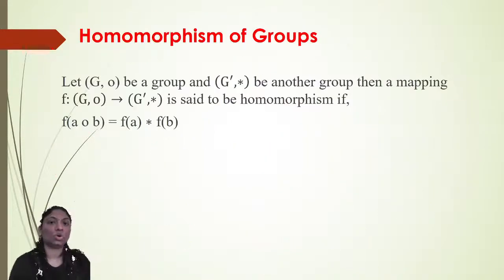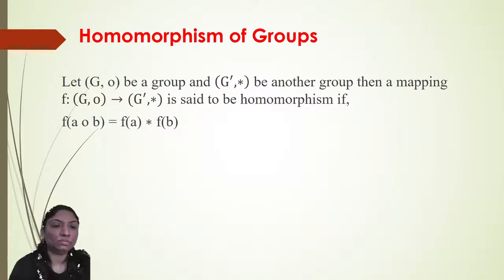Next is homomorphism of groups. Most important definition. Here G composite be a group and G dash star be another group.